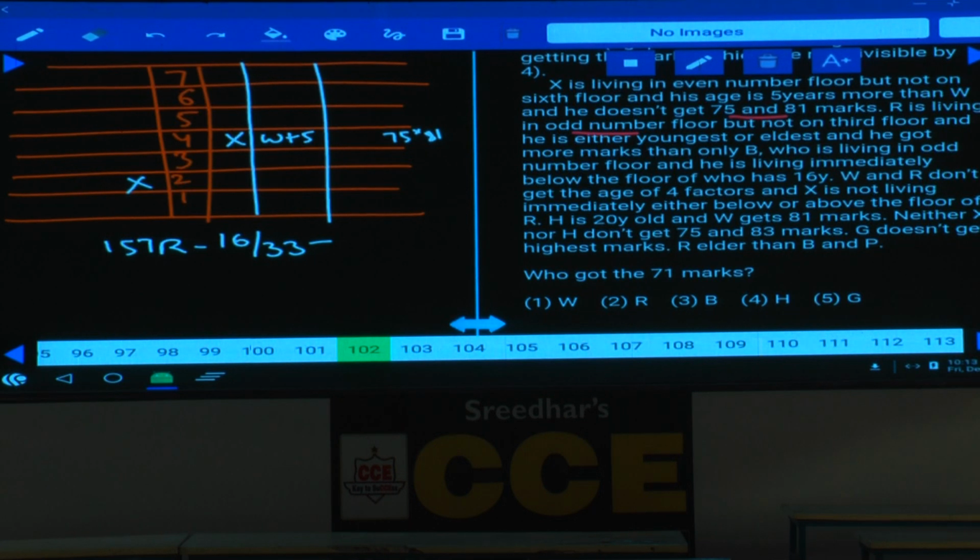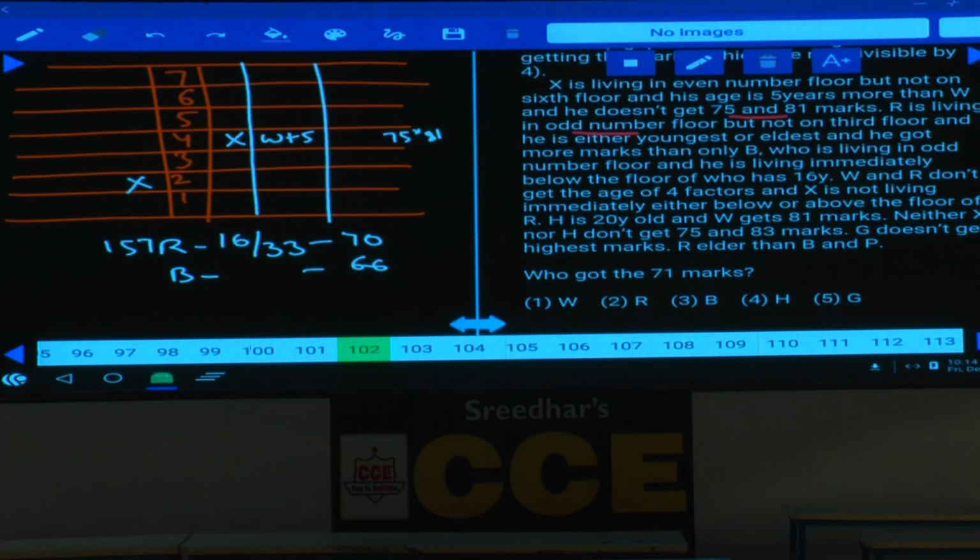R is living on an odd number floor but not on the 3rd floor, his age is youngest or the eldest, and he got more marks than only B. How many marks do we have? We have 8 different marks. This person got more marks than only B, and this person is the second least. Among the marks, 70 is the second least, so this person got 70 marks, and who got the least marks here? 66 marks, and B got 66 marks.